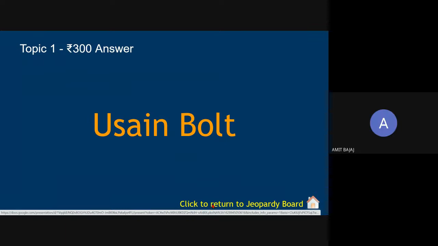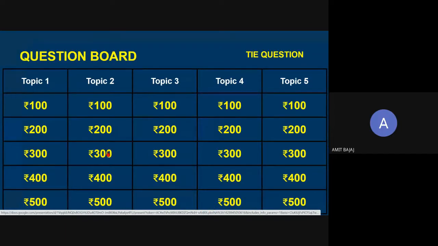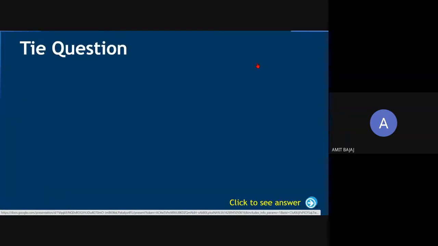Yeah. So let's say I have a good competition going on and there is a tie. After all, marks are assigned. There is a tie. I can always go for the tie question. Click on tie and it will give me the question. ये मैं expect कर रहा हूँ आप में से कई आंसर दे पाएंगे.